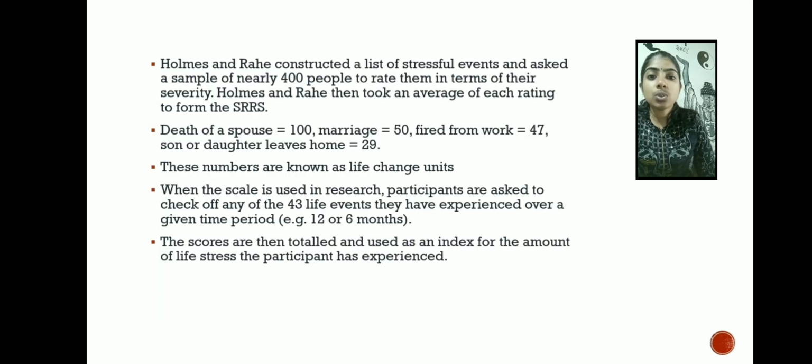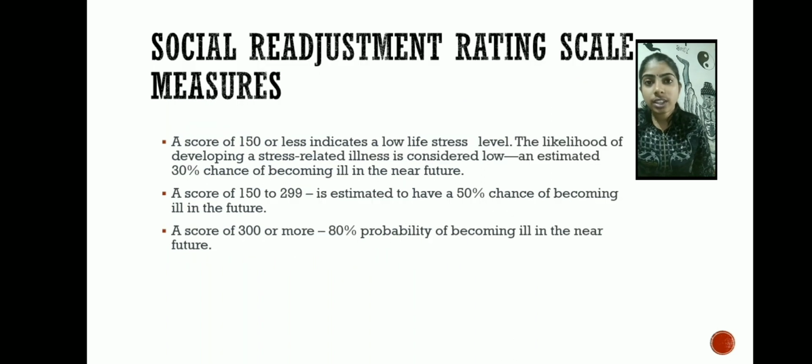When the scale is used in research, the participants are asked to check off any of these 43 life events they have experienced over a given time period, that is 6 to 12 months, or one year. The scores are then totaled and used as an index for the amount of life stress the participants have experienced. As mentioned here, there are 43 life change units, and there are scores given to them.